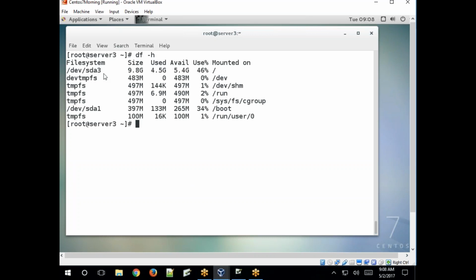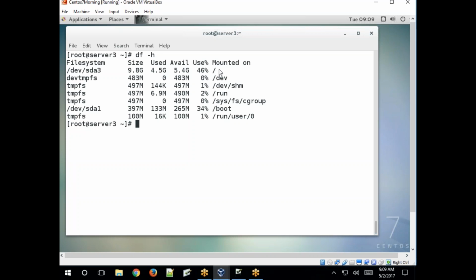See, /dev/sda3, this is one partition in our Linux. Okay, so the size of the partition is total 9.8 GB, used 4.5 GB and available 5.4 GB. Used space in percentage is 46%, mounted on the root file system /, right?